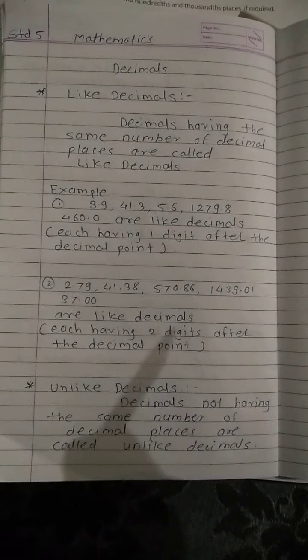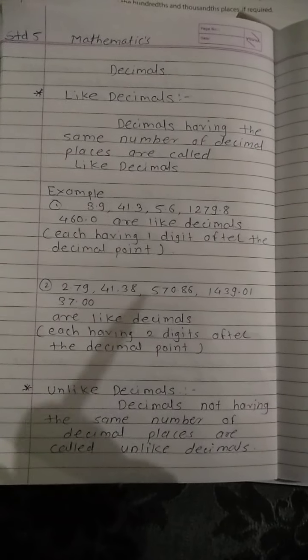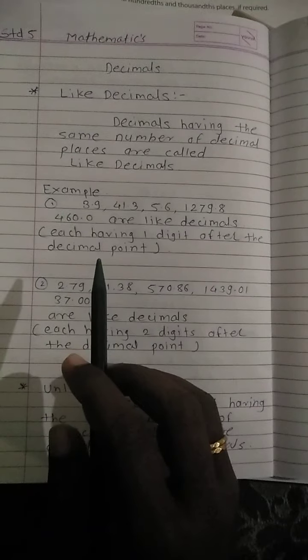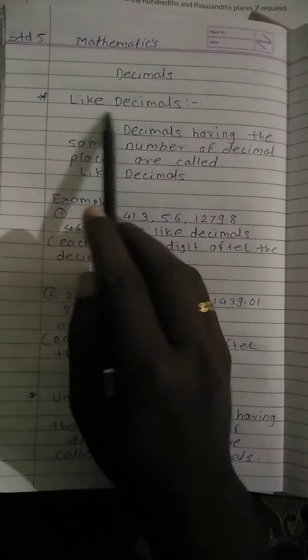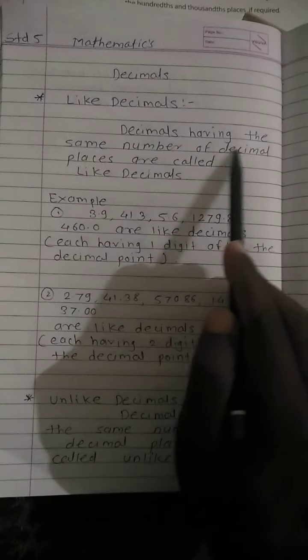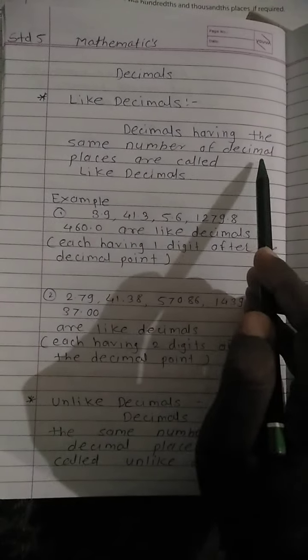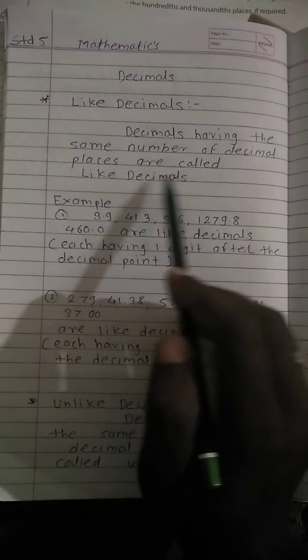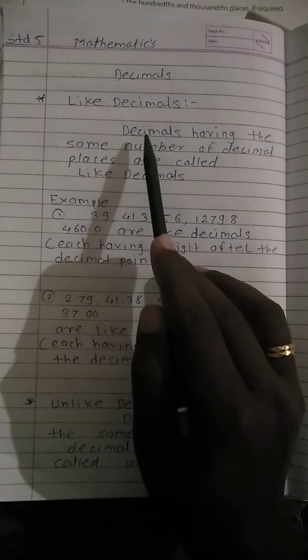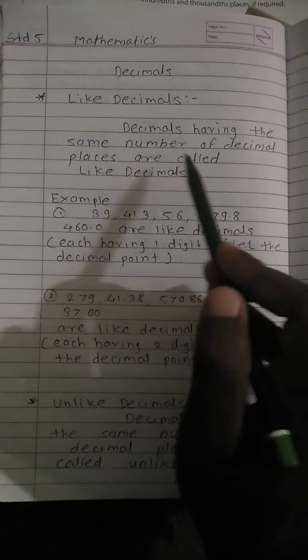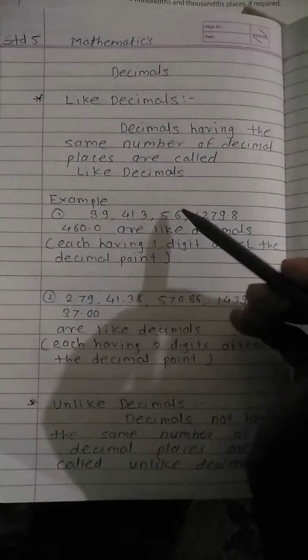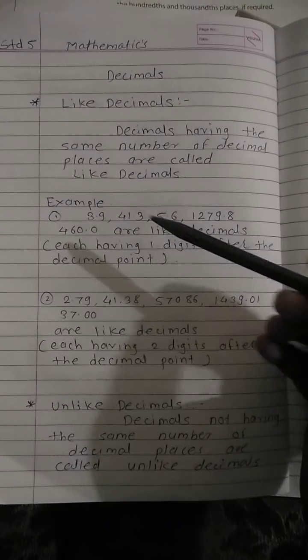Today we will discuss like decimals. First we will discuss the definitions of like decimals and unlike decimals. Decimals having the same number of decimal places are called like decimals. I will repeat, decimals having the same number of decimal places are called like decimals. I'll explain with an example.